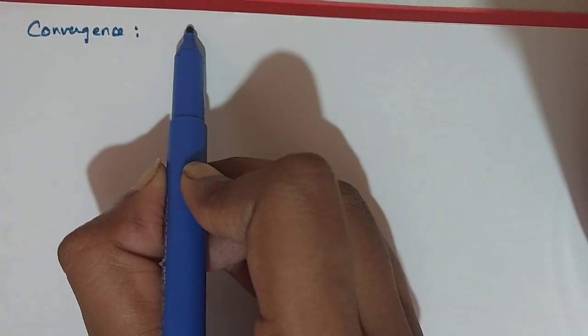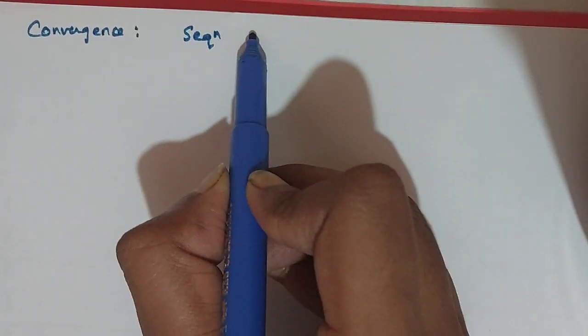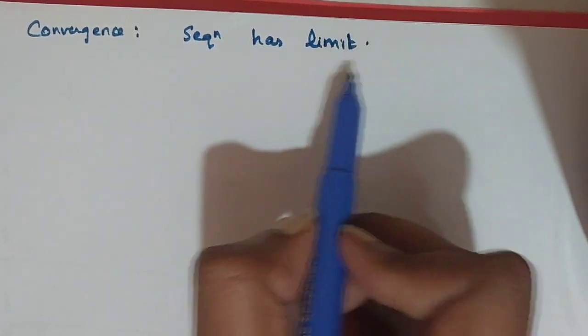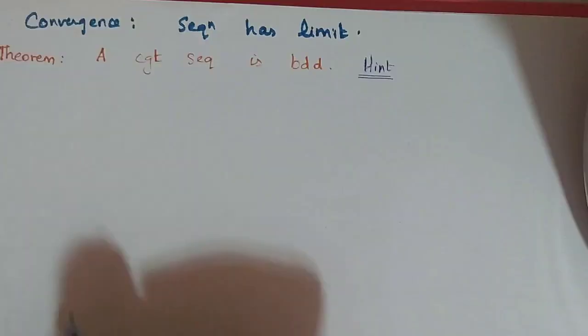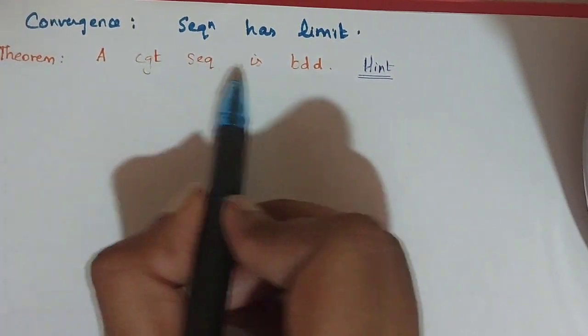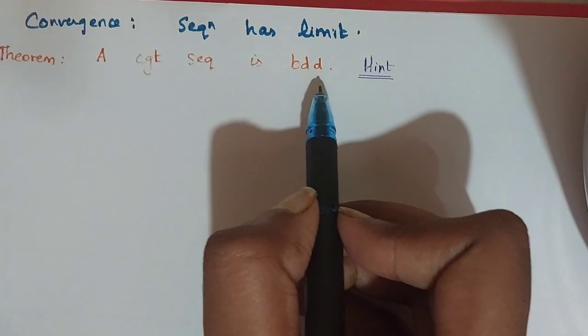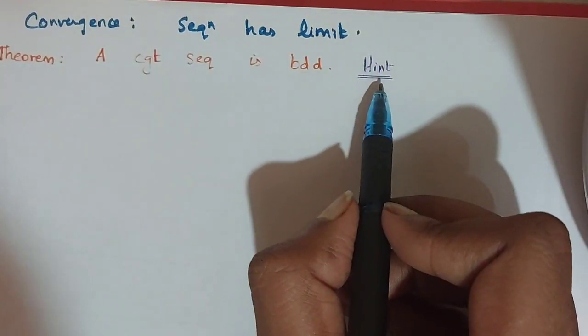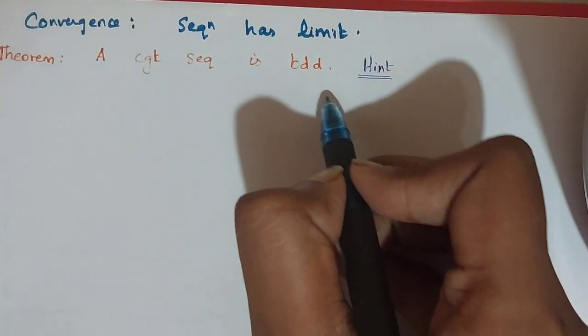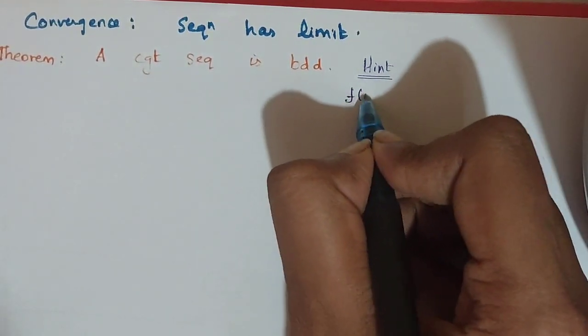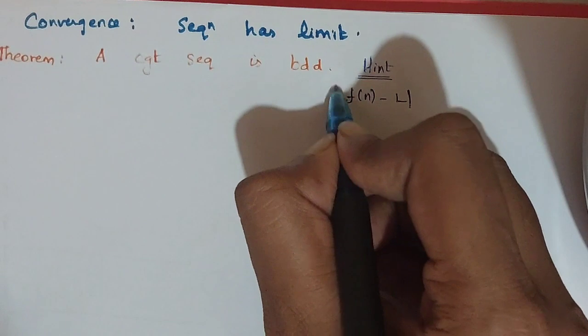Convergence means the sequence has a limit. Now we are going to see this theorem: a convergent sequence is bounded. I'm not going to prove this in full because it is very simple. The hint is using the convergence definition, that is |f(n) minus l| is less than epsilon